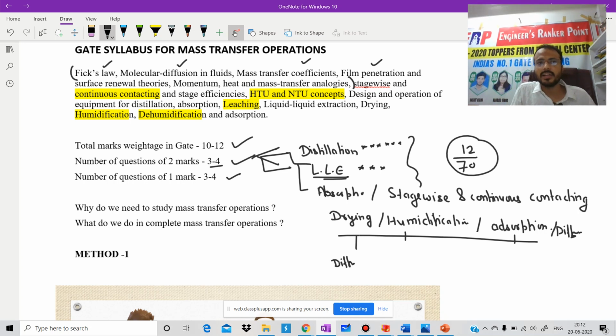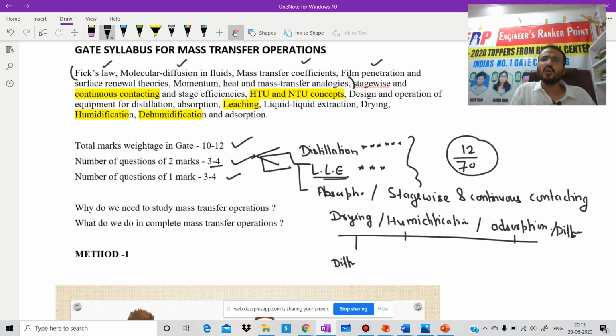Film, penetration and surface renewal theories are also a very important topic. Till 2013 they asked a very simple question: mass transfer coefficient is directly proportional to D_AB to the power 1/2, D_AB to the power 1, or D_AB to the power 3/2. But from GATE 2013 they asked questions directly from their assumptions, and it is very important to remember all the assumptions in a very simple manner.